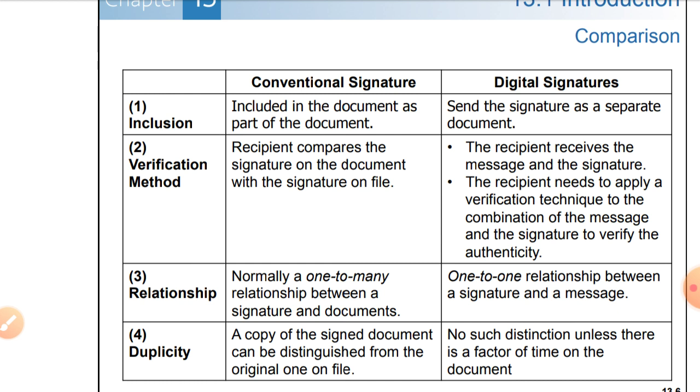I told you previously about the hashing algorithm. For one message, there is only one.